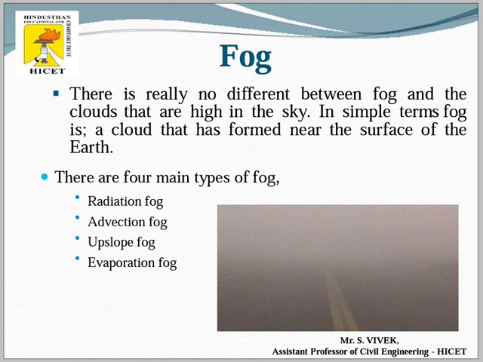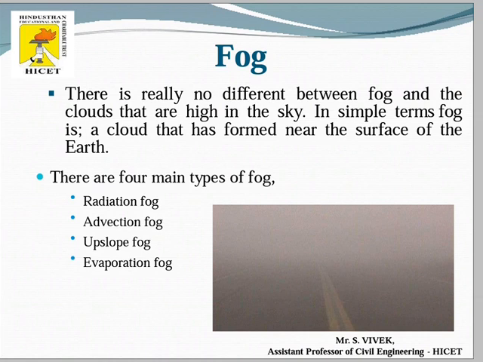So fog has denser particles than mist. Fog is also a water vapor condition very similar to clouds, so fog is alternatively called a small cloud very near to the surface of the earth. There are four types of fog: radiation fog, advection fog, upslope fog, and evaporation fog.